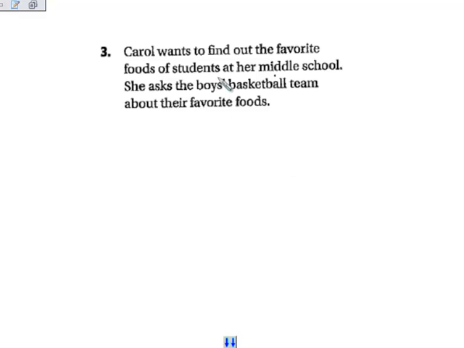This right here should tell you whether or not this is a biased or unbiased sample. In this case, this is a biased sample. And you also have to understand why it's a biased sample, and that's what they want you to explain. Explain your reasons, so explain why this is a biased sample.